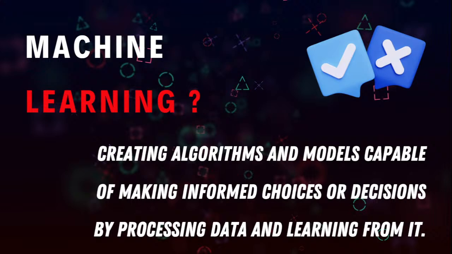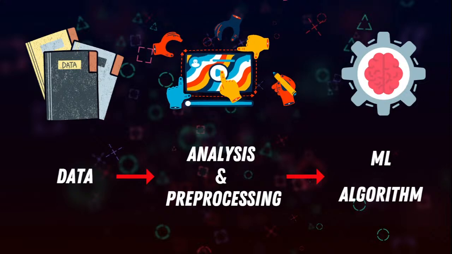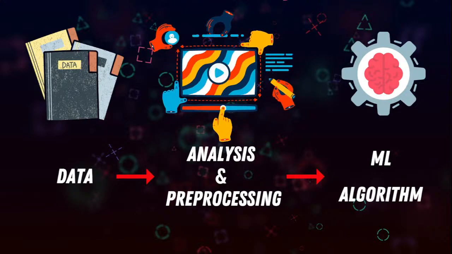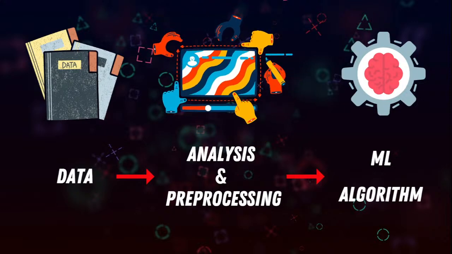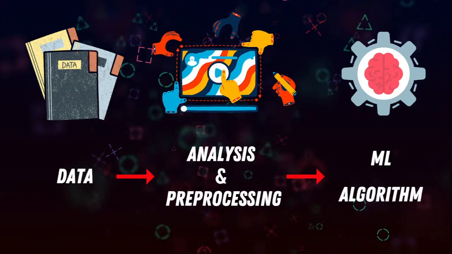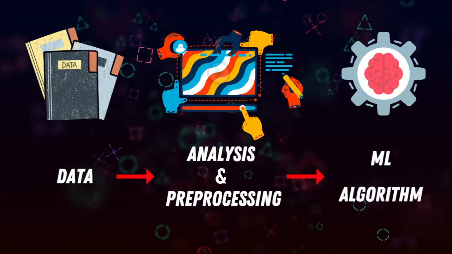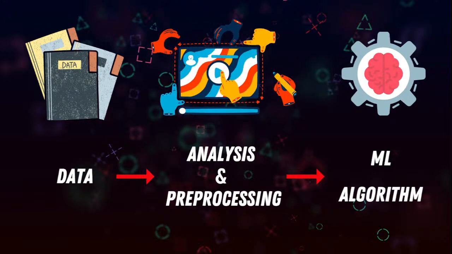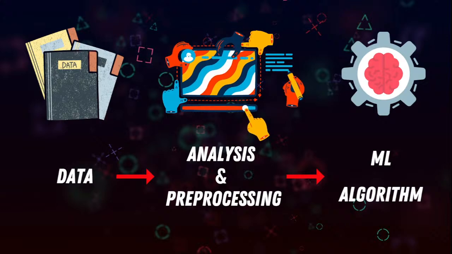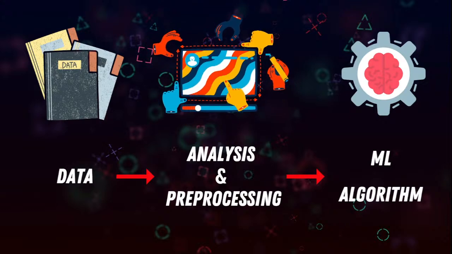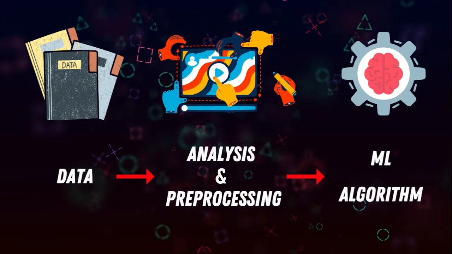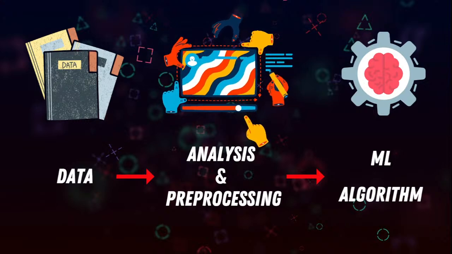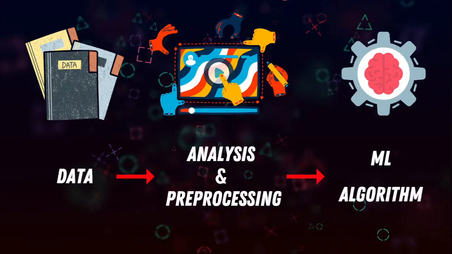So how is it done? Initially you have data. It could be of any type, guys. Usually the data will be available in a CSV format, in a tabular format with numbers. Only numbers can be understood by our machines, right? Ones and zeros or any numbers. So even though you have text, you have to convert it into numbers. Even for images, we do the same.